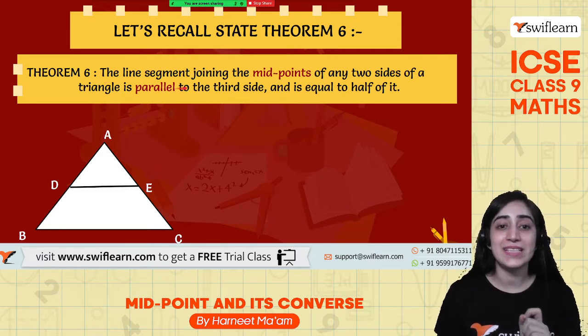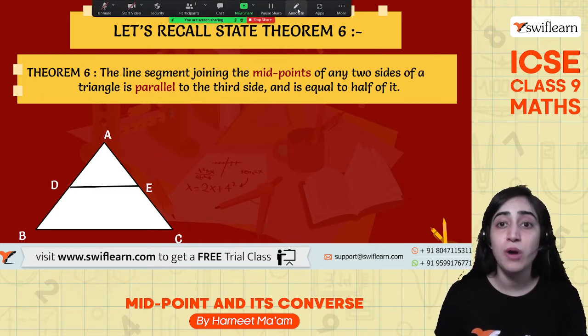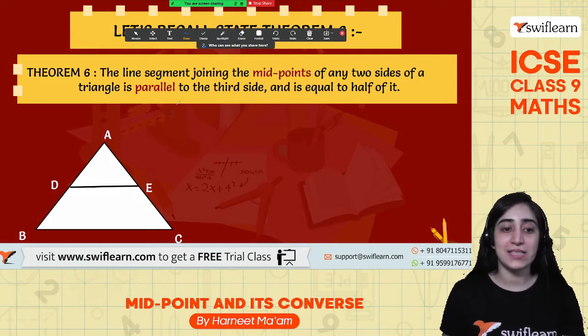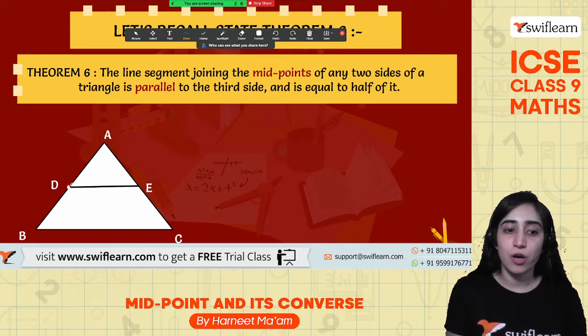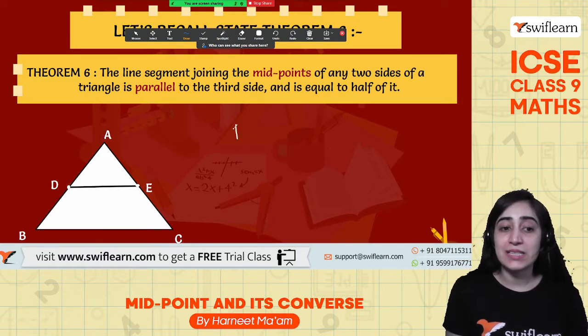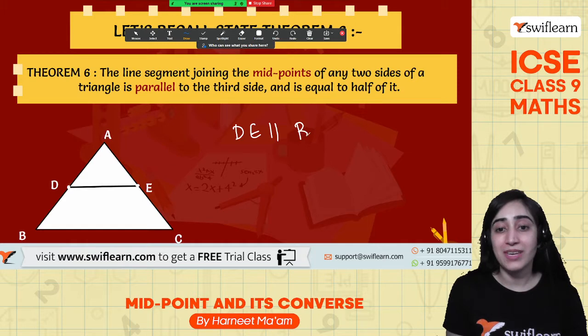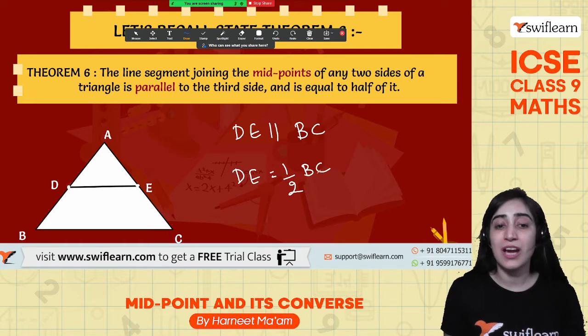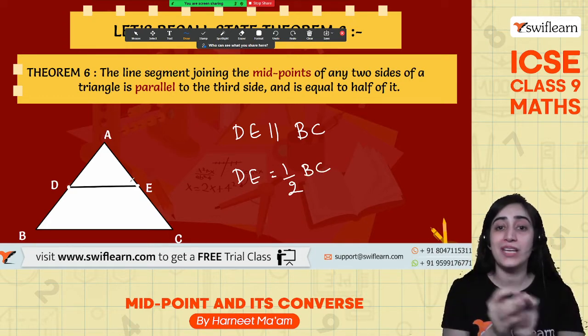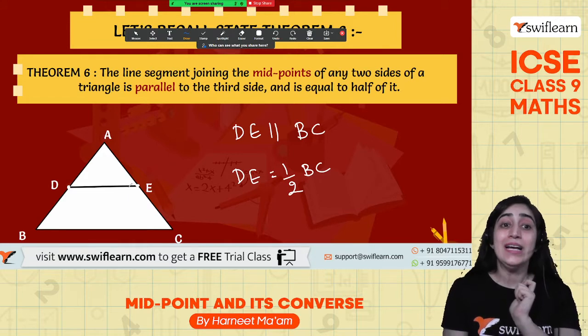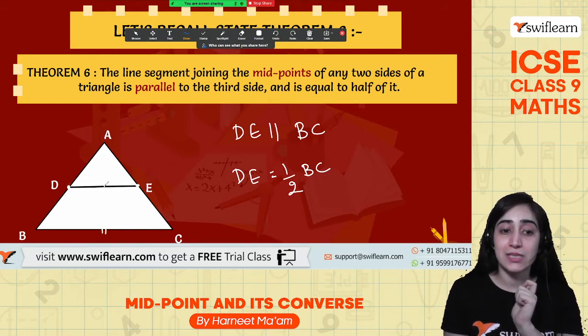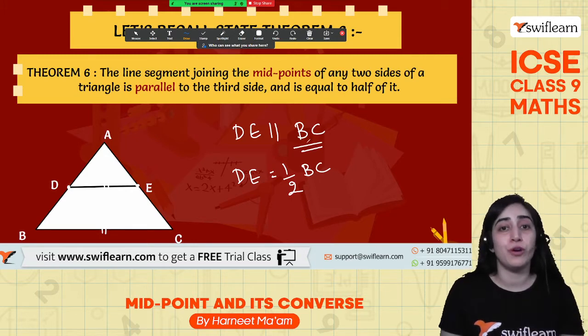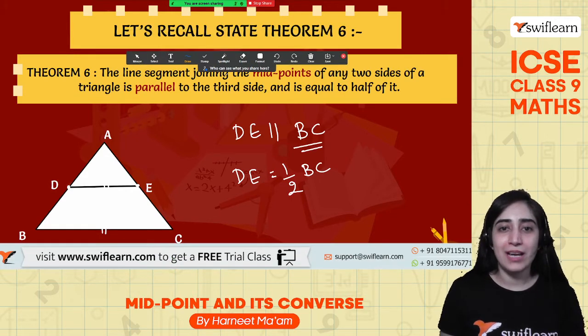The theorem says the line segment joining the midpoints of any 2 sides of a triangle is parallel to the third side and equal to half of it. So what does that mean? It means that if D is a midpoint of AB and E is a midpoint of AC, then DE will be parallel to BC and DE will be half of BC. So we are able to prove that in a triangle, when the 2 midpoints are joined by a straight line, then automatically it will be parallel to the third side, and it will be half of the third side. All right, so I hope it's clear and we have revised it.